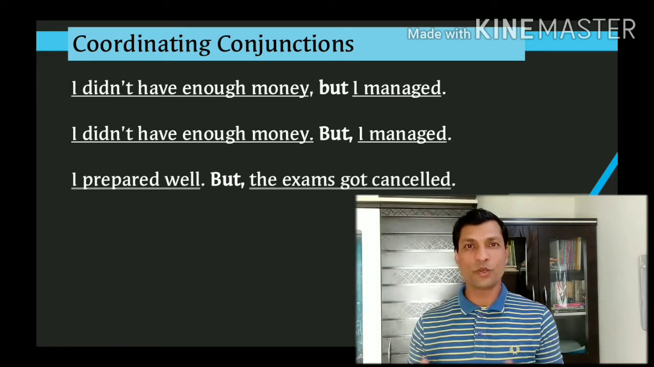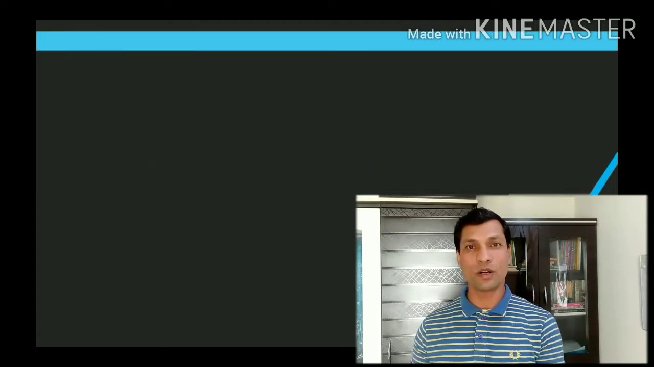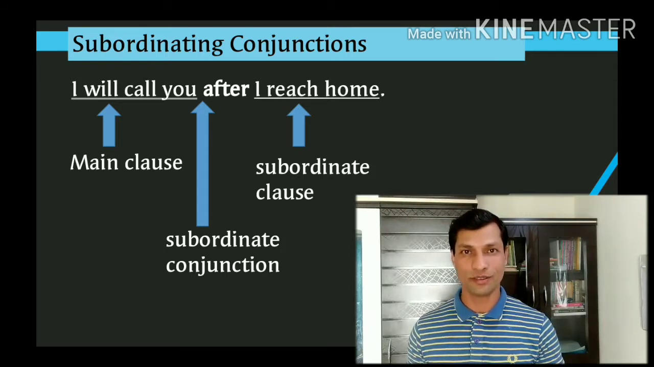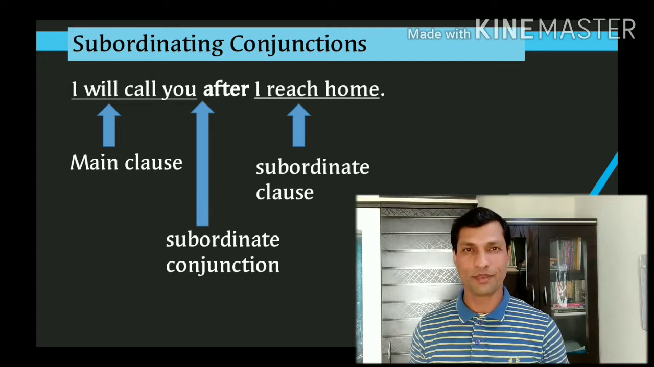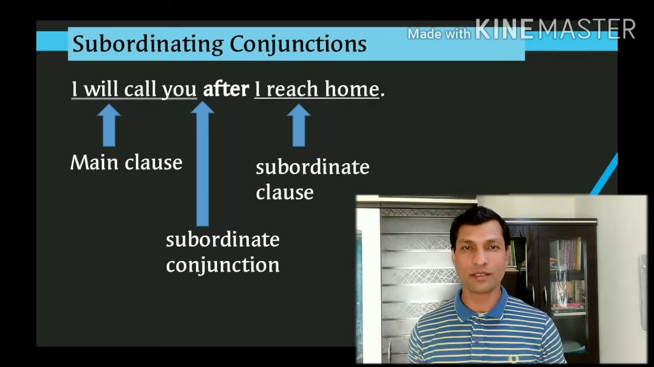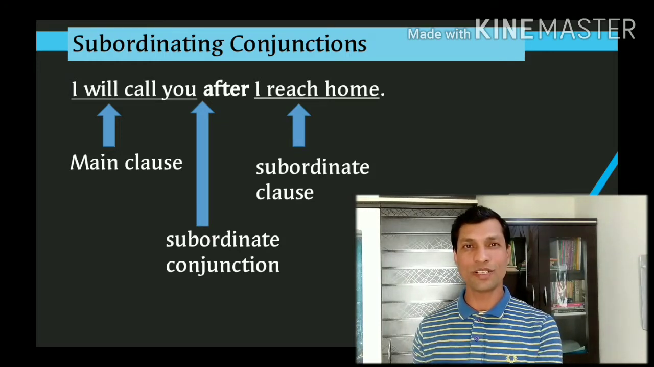Sometimes one of the two clauses is less important, and the less important clause is called a subordinate clause. And a subordinate clause starts with a subordinating conjunction. For example, I will call you after I reach home. Here, there are two clauses. I will call you is the main clause. I reach home is the subordinate clause, or the clause which is less important or dependent clause.